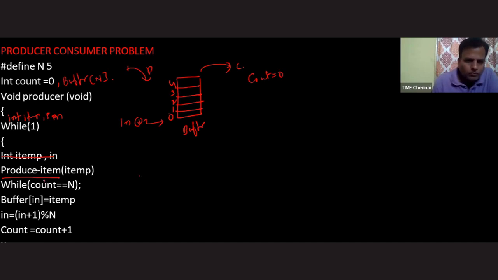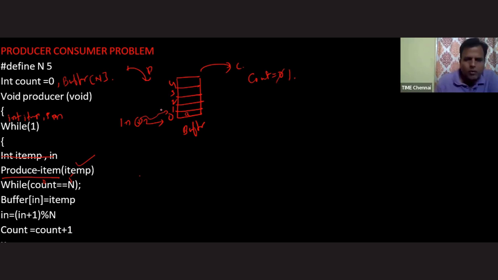What is count, sir? 0. N value is what, sir? 5. Is 0 equal to 5, sir? The answer is no. So whenever this condition becomes false, execute the next statement. What is the next statement, sir? Buffer[in]: on the 0 slot, keep the item whatever you have generated. Let's assume that I am saying item P as A. Now I'm incrementing this in value to the next slot, and I'm incrementing the count value to 1.